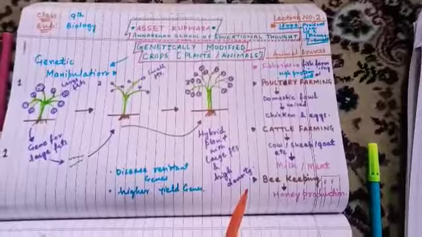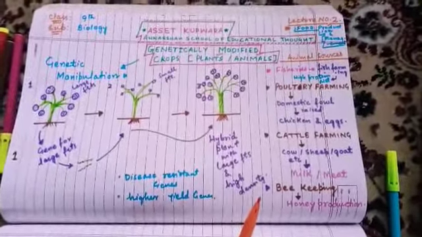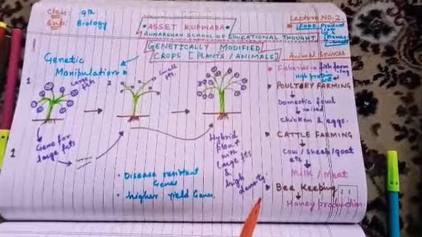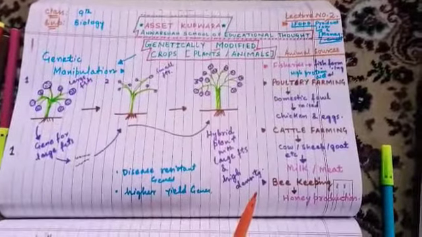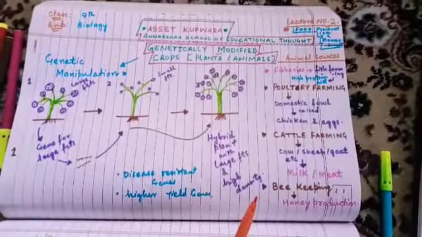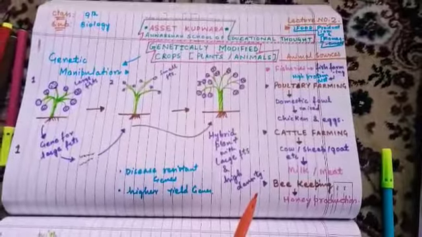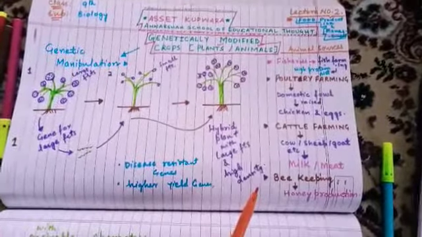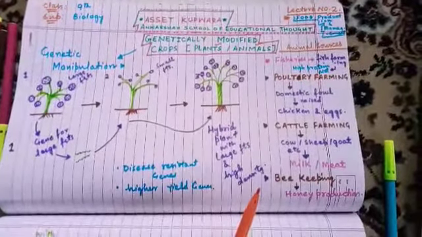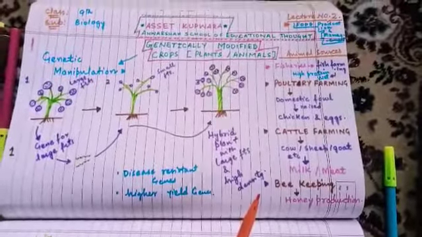Yesterday we learned how food is produced, how crop production takes place, what crop production is, what management is, and all these basic terms: manures, fertilizers, crop protection, weedicides, pesticides. We discussed these in yesterday's lecture. And today is a very important lecture: genetically modified crops, plants and animals.